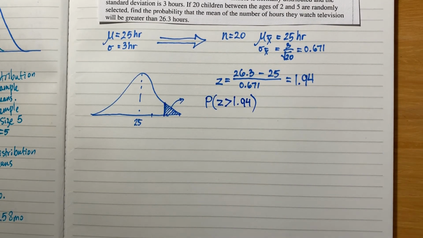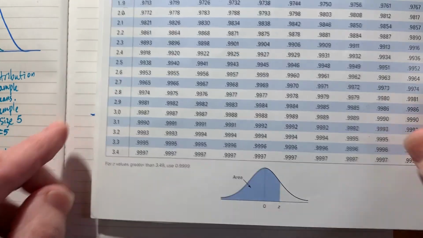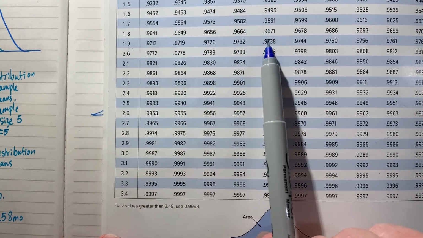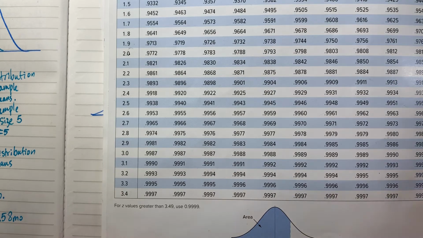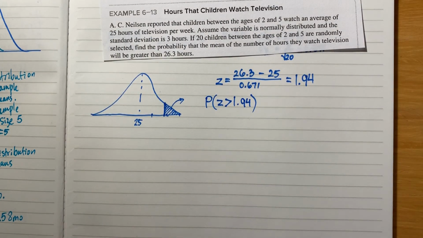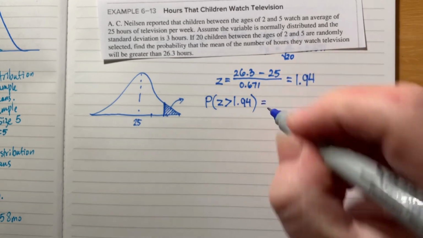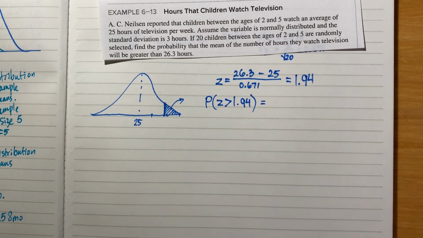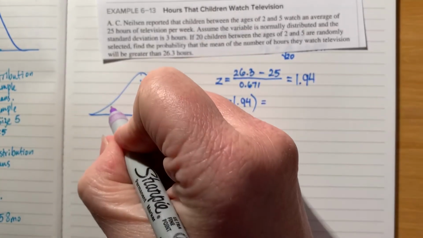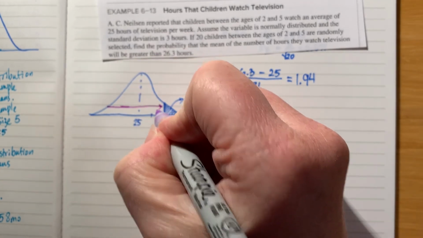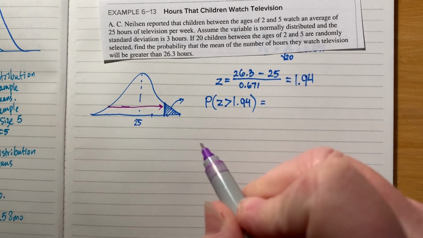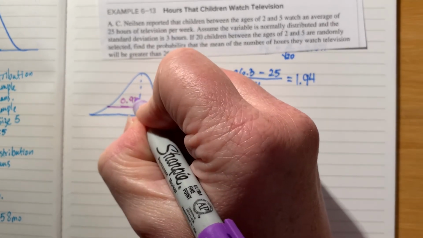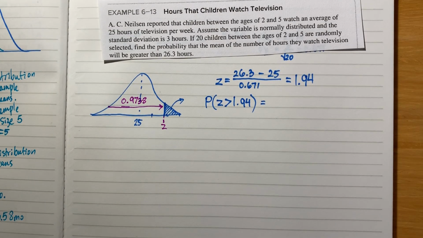Alrighty, let's grab our z-chart. And we're going to look for 1.94, and we see here that it's 0.9738. Oh, wait a second. This is definitely not right. This seems to be too little. Well, of course it is, because 0.9738 gives me everything that is to the left of my z-score. Okay, there is my z-score. So this is 0.9738. This is exactly everything that I do not need.